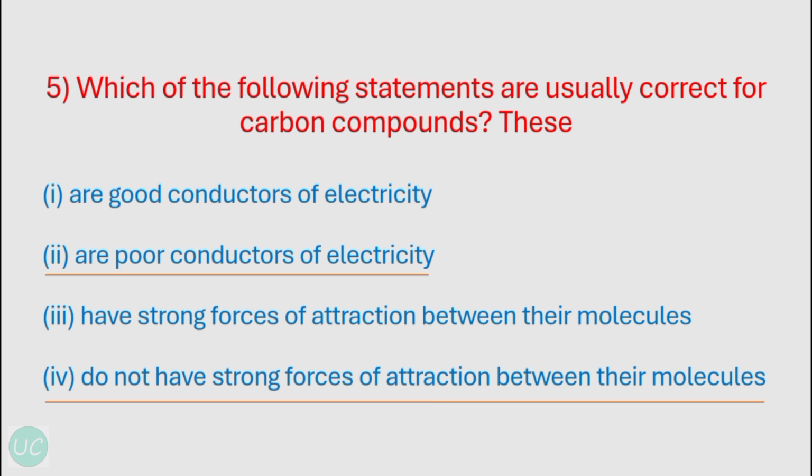Now as we have seen from the boiling and melting point of carbon compounds that the boiling and melting point of carbon compounds is lower as compared to ionic compounds, we can conclude that the forces of attraction between the molecules is not very strong, so that's why the boiling and melting points are low for carbon compounds. Okay, so the correct option over here is 2 and 4.